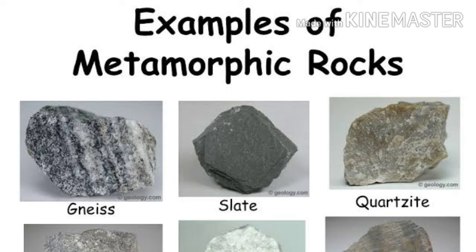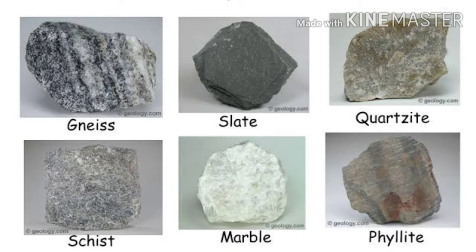Another feature of metamorphic rocks is that after the complete transformation, if some pressure or heat is again applied on the metamorphic rocks, they will return to the first form, the molten magma. Again the process will restart and the first form of the rocks, that is the igneous rocks, will be formed.